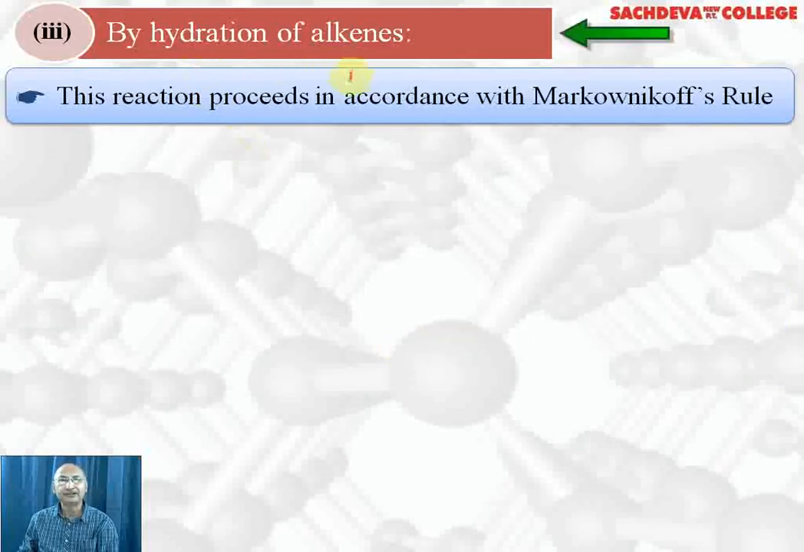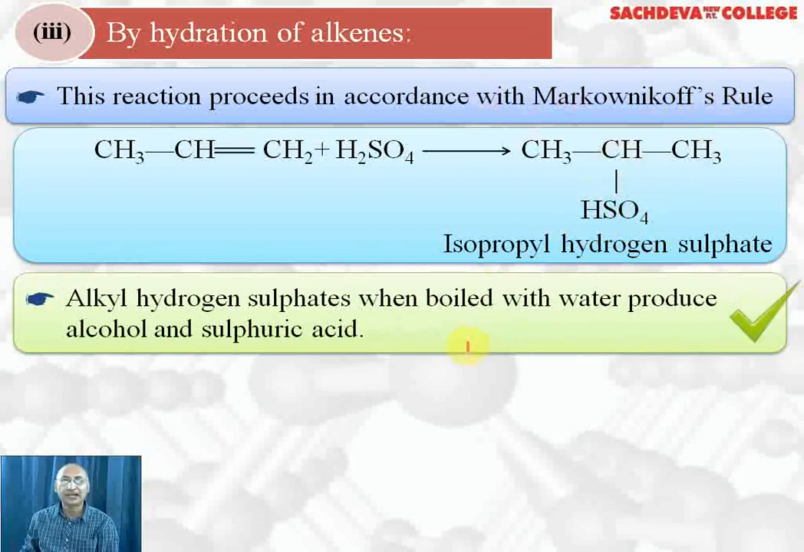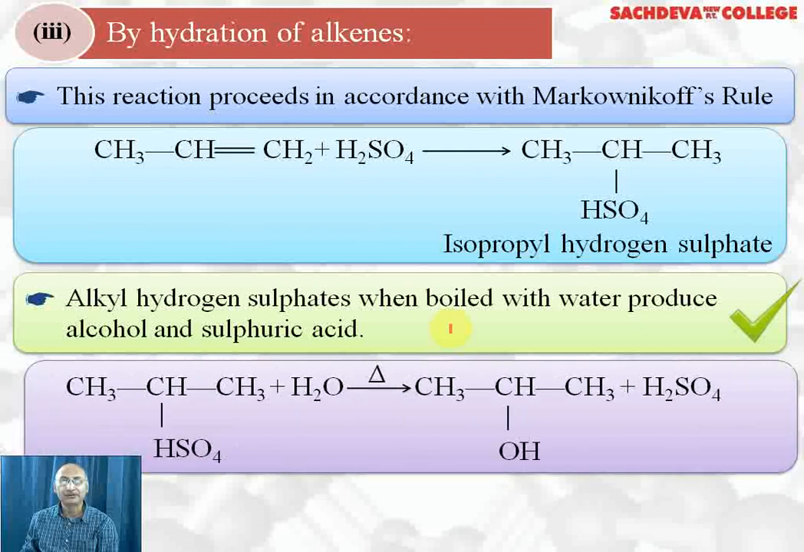Next is by hydration of alkenes. This reaction proceeds in accordance with Markovnikov's rule. Propene will react with water in the presence of sulfuric acid. In the first step, isopropyl hydrogen sulfate will be formed. As per Markovnikov's rule, the negative part of the addendum will go to the least hydrogenated carbon atom. Alkyl hydrogen sulfate, when boiled with water, produces alcohol and sulfuric acid. It results in the formation of 2-propanol. You can also do it directly. Propene plus water in the presence of sulfuric acid results in the formation of 2-propanol.